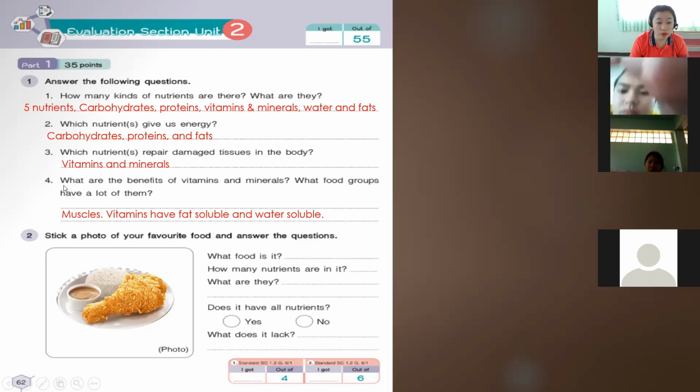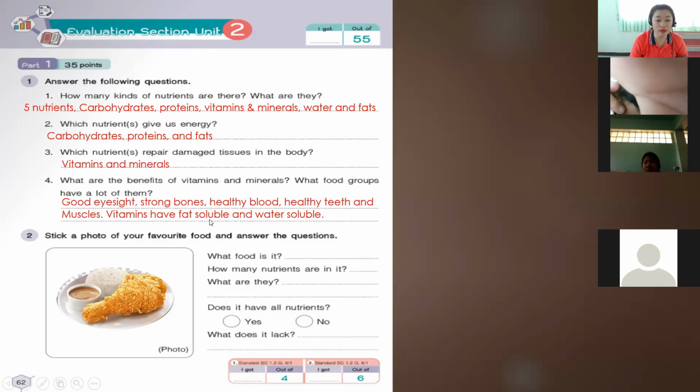And number 4, what are the benefits of vitamins and minerals? What food groups have a lot of them? Good eyesight, strong bones, healthy blood, healthy teeth and muscles. Vitamins are fat soluble and water soluble. So those are the benefits that we get from vitamins and minerals.